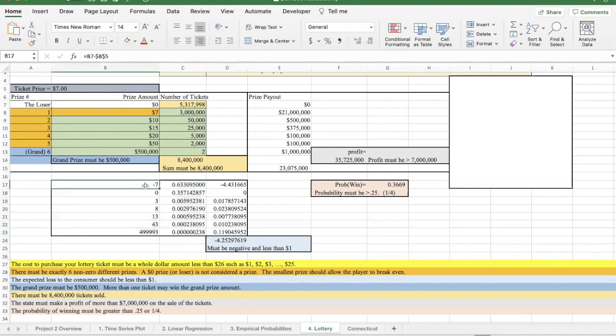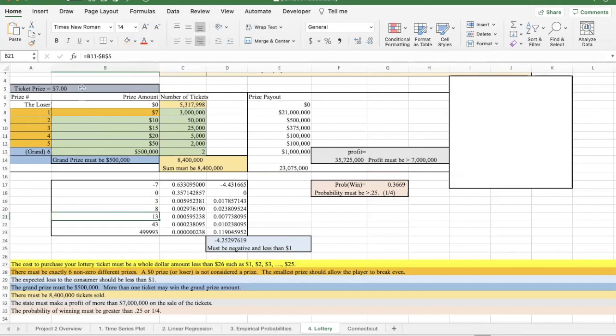So the way we get -7 here is that if the consumer buys the ticket for $7, that's cash out of $7. That's a -7. And then if they get a loser, that's cash in of 0, so they end up losing $7. Down here, if they pay $7 and then win a $20 ticket, well, their net winnings would be 13.